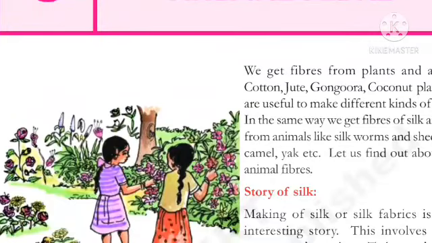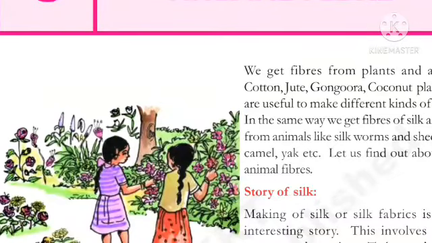Today, I want to explain about 7th class, 3rd chapter, which belongs to the biology subject, that is animal fiber. Do you know, children, fiber?